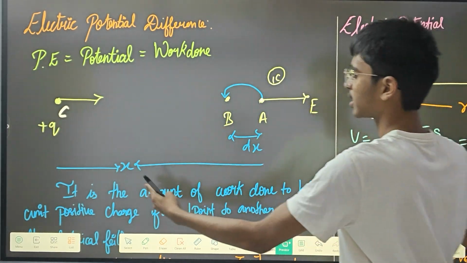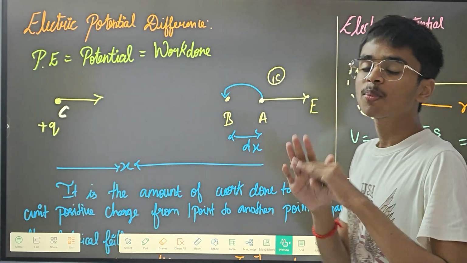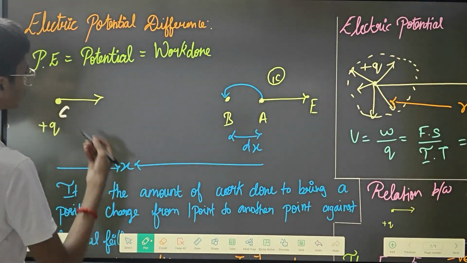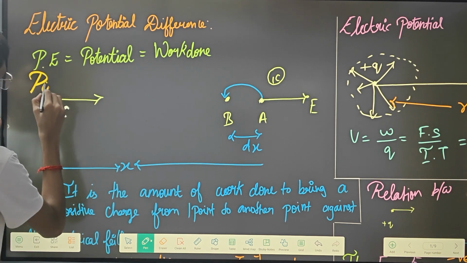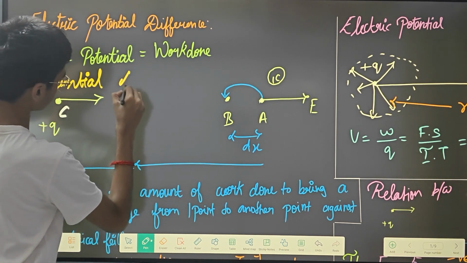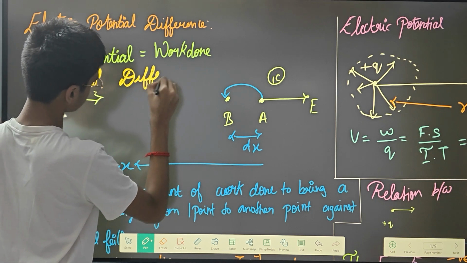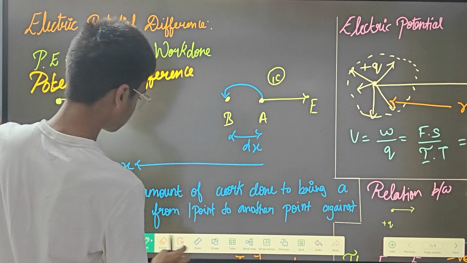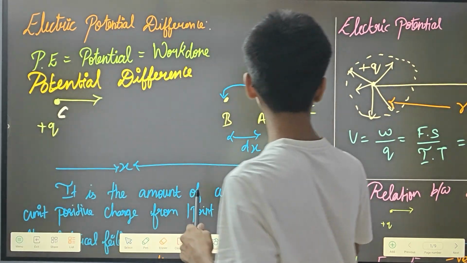This total thing that I have explained is known as potential difference.